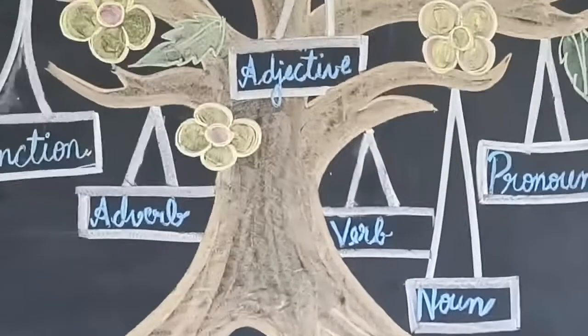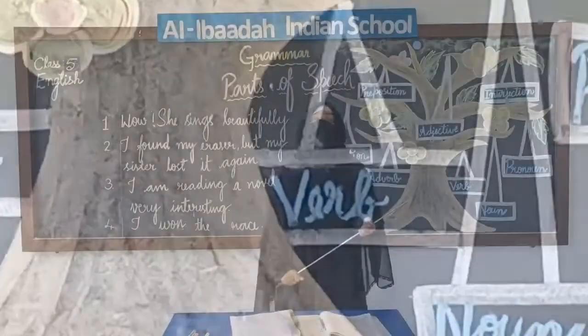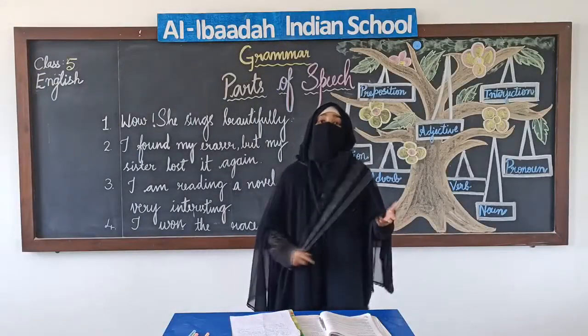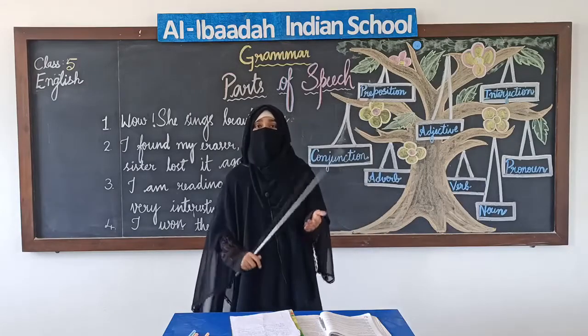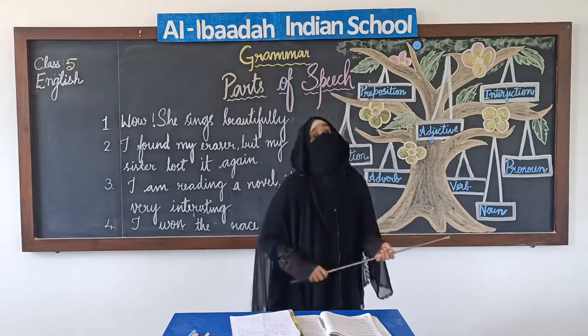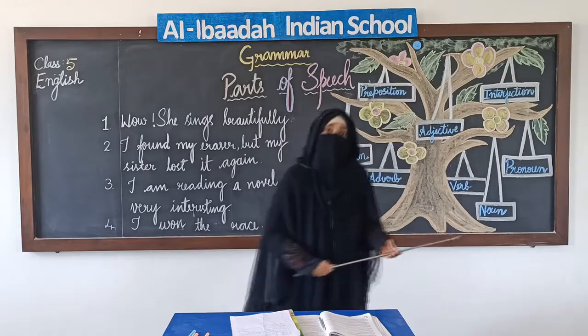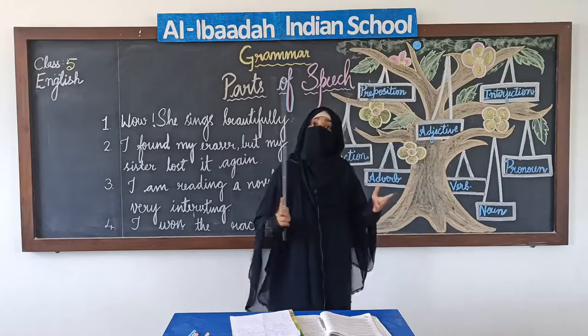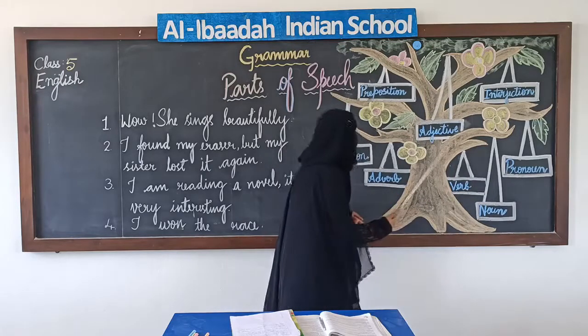Next, what is verb? Verb is an action word. For example, I am teaching. Teaching is an action word. Eating, jumping, running, and so on. There are many action words, and all these action words are known as verb.